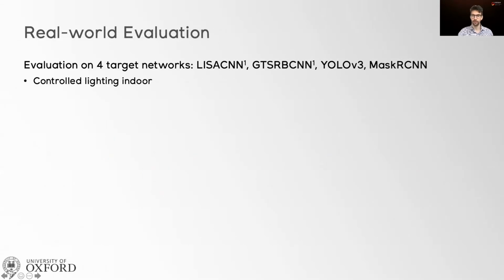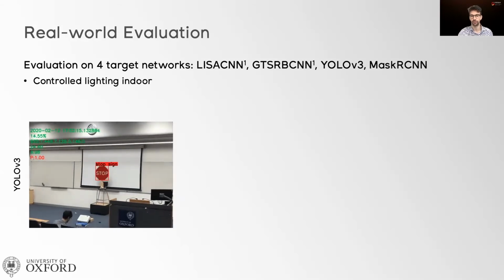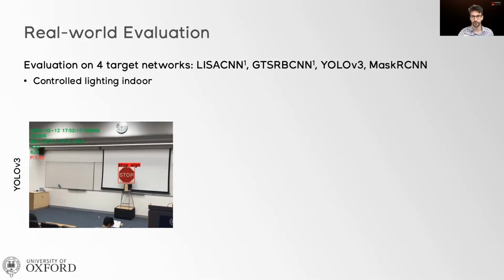We designed a real-world evaluation where we investigated various target networks across a variety of lighting conditions. In fact, if you ever try to use a projector outside, you will know that in brighter ambient light, the projector-induced changes will degrade quite quickly. In each experiment, we first took baseline performance measurements where we measured the detection of the target object in normal non-adversarial conditions. This is what it looks like for the YOLO V3 network.